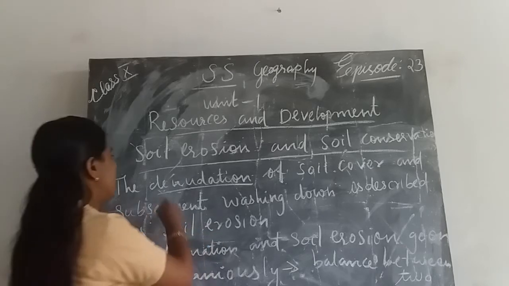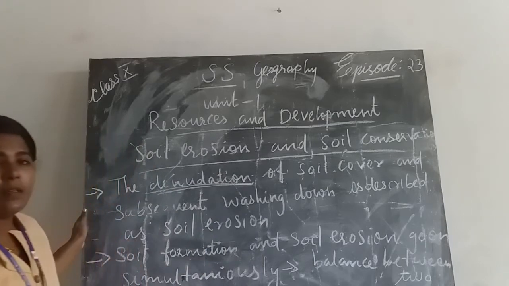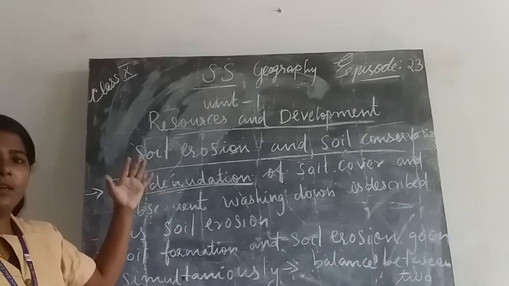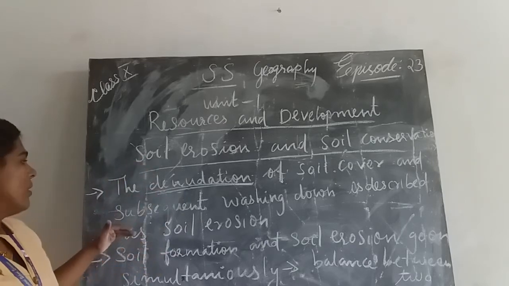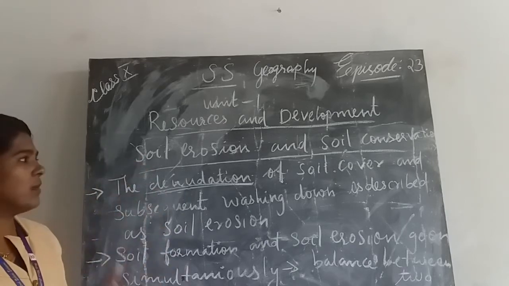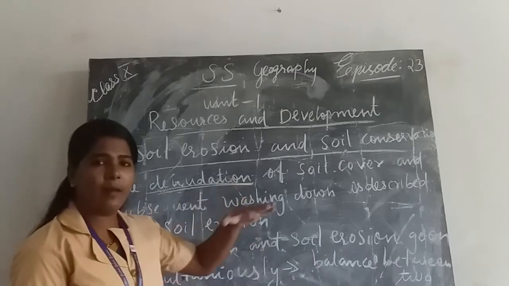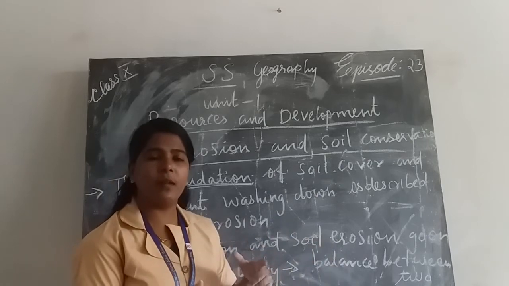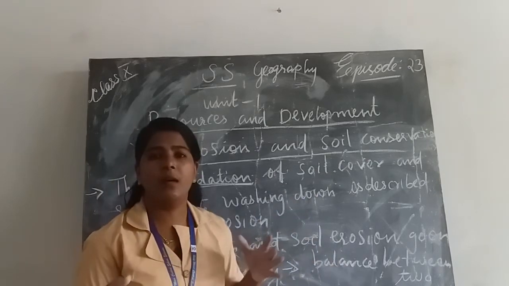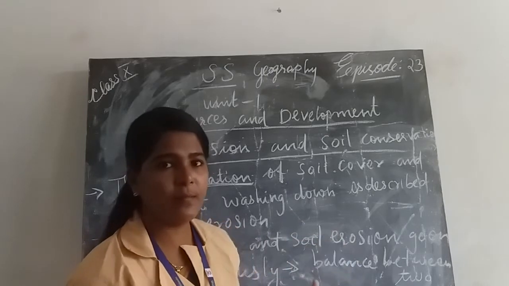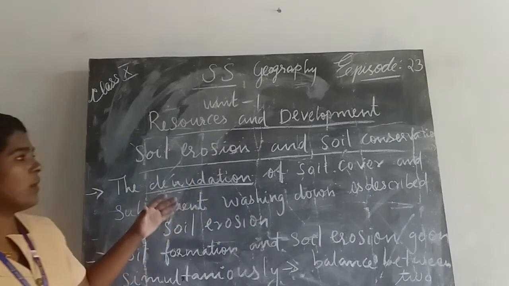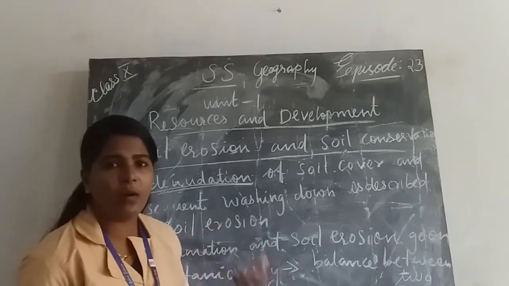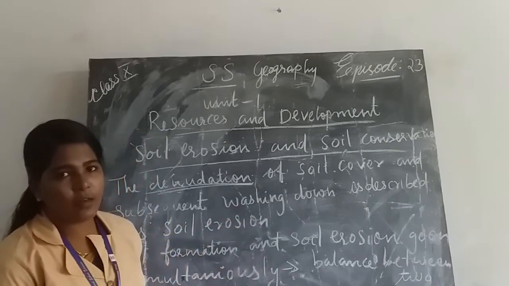The denudation of soil cover: the topsoil is denuded, and subsequently washed down. After the first layer is washed away, the next stage is that another layer starts to wash. That is the denudation of soil cover, and subsequent or continuous washing down is described as soil erosion.